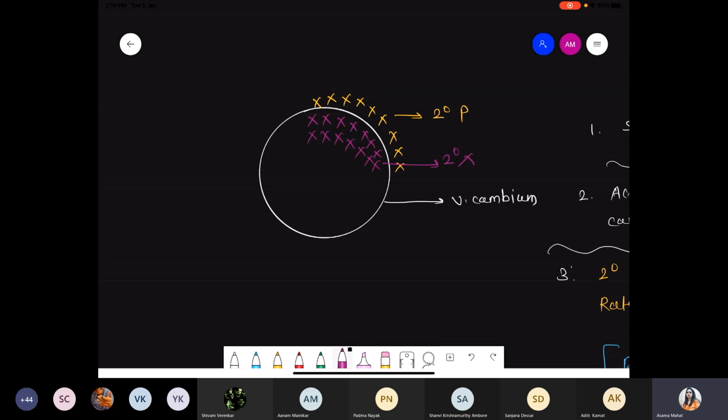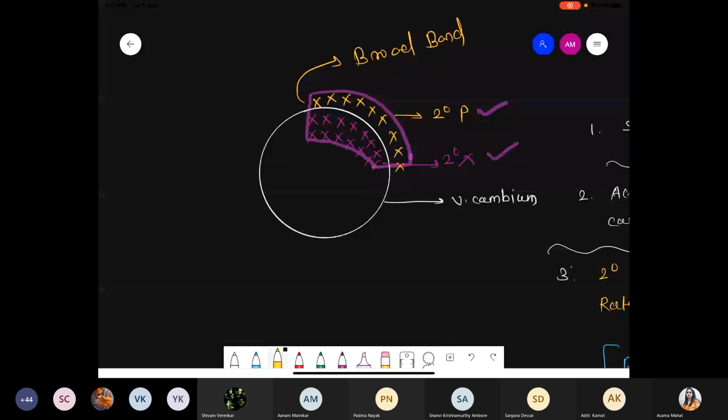Now what happened? If you consider this zone, all of this is part of the secondary tissue, right? Because it consists of the secondary xylem as well as the secondary phloem. So this entire structure is the secondary tissue area. And just see the diameter, how is it shown? Basically it is showing a broad band. Secondary phloem and secondary xylem can form a typical band. That band is what we are talking about as the broad band.